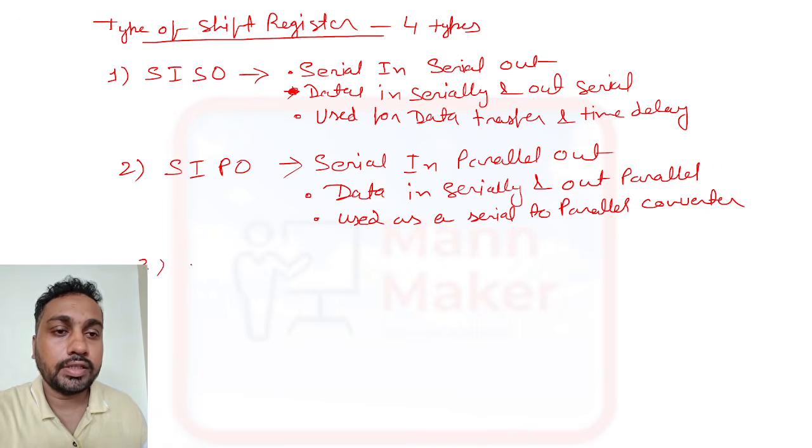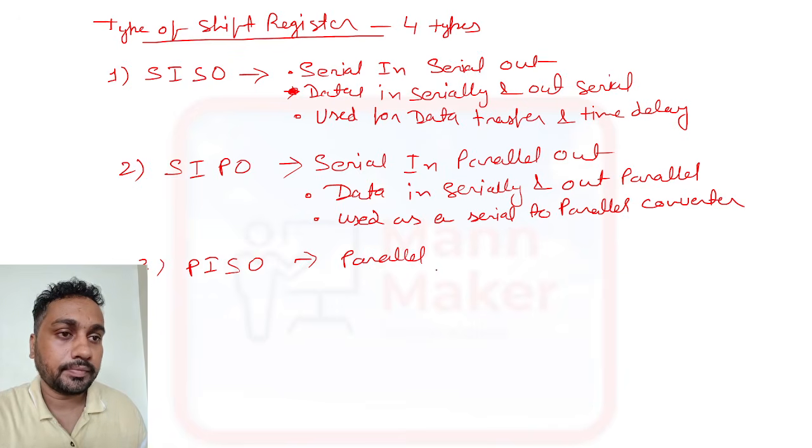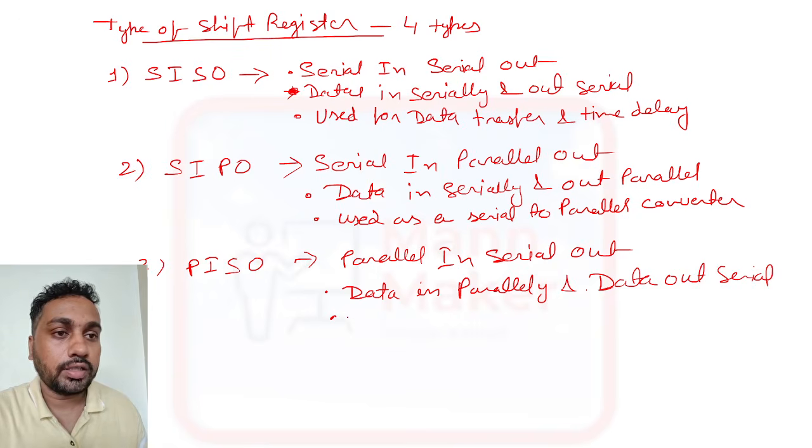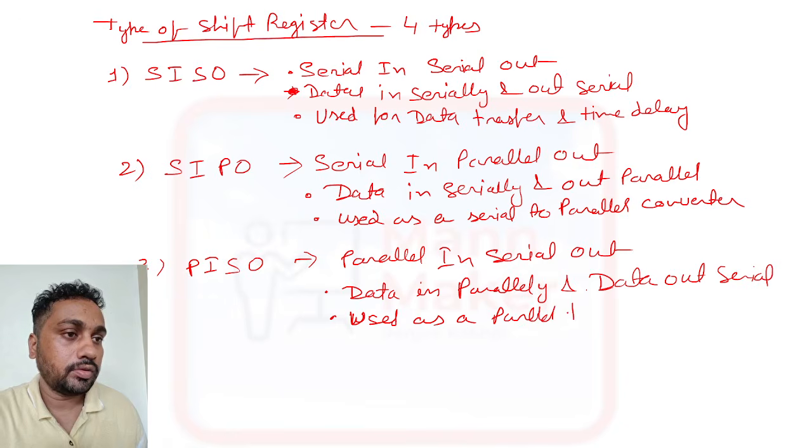Now the third one is PISO. PISO means parallel in and serial out. So here data goes in parallelly, and data comes out serially. It is used as a parallel to serial converter.